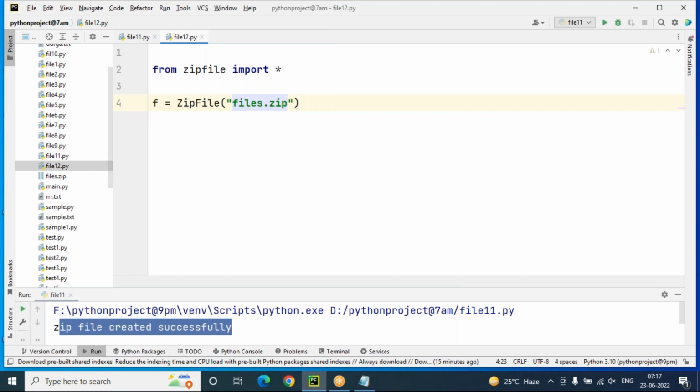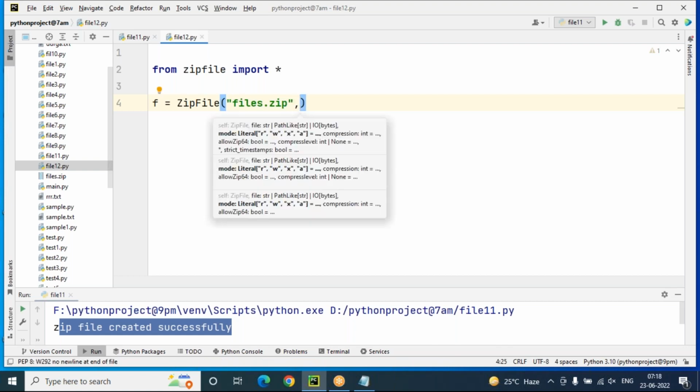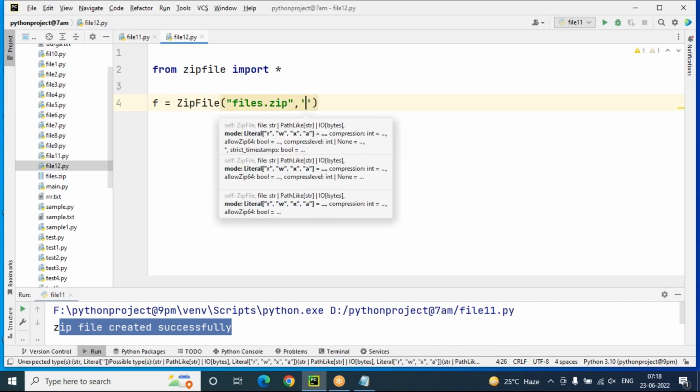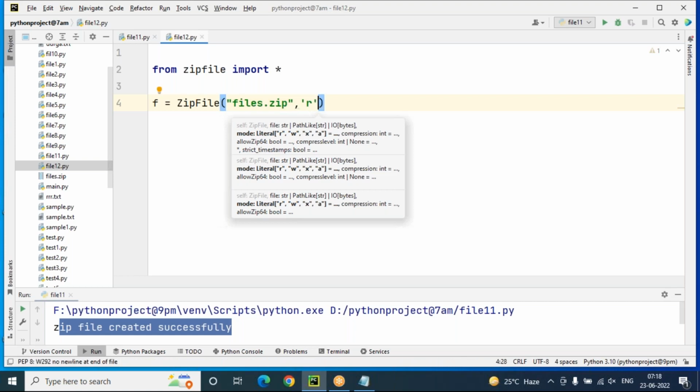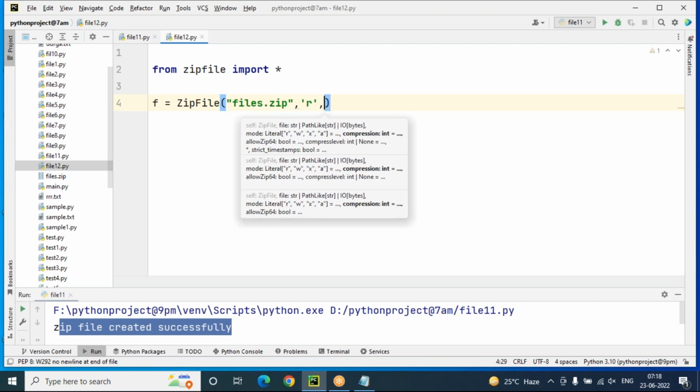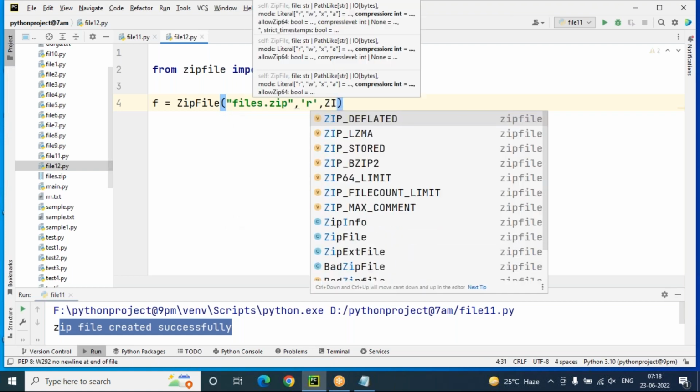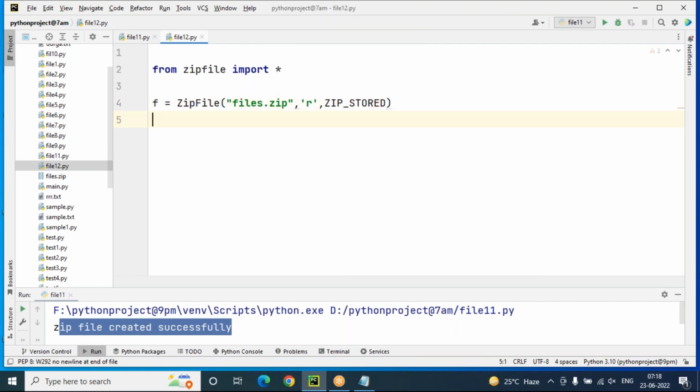If you don't give the file name properly, then obviously you will get a FileNotFoundError exception. So mention the proper file name from where you want to extract. Then you can see r mode I'm giving, read mode, meaning all the data I want to read from files.zip, and comma ZIP_STORED, which is like a constant.